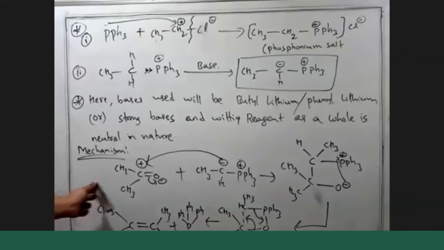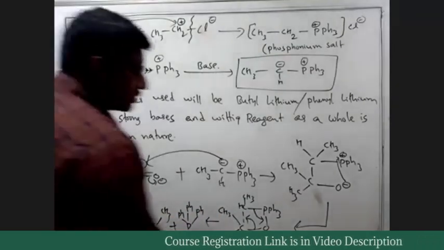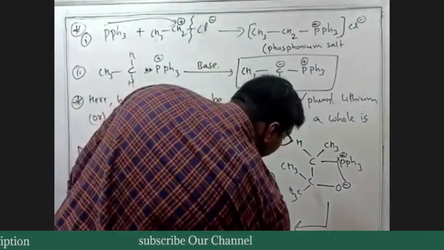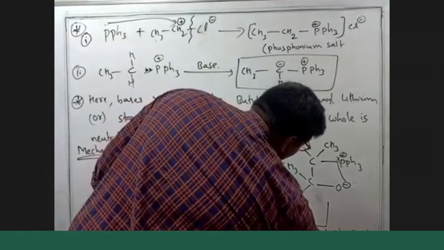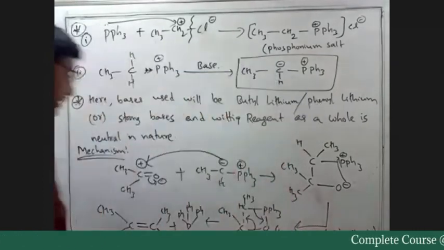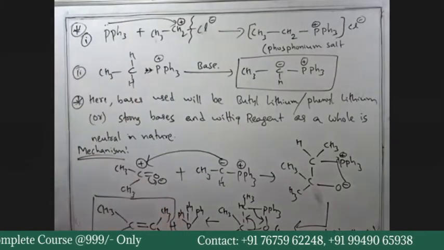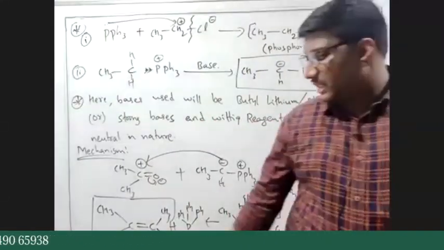So the reaction proceeds through a four-member ring structure, and this is the product of that reaction, alkene. Is it clear?